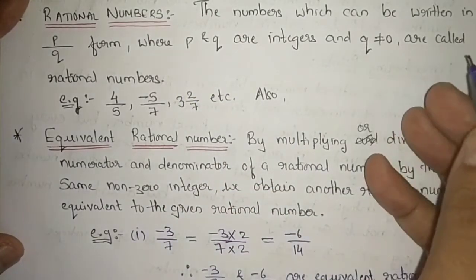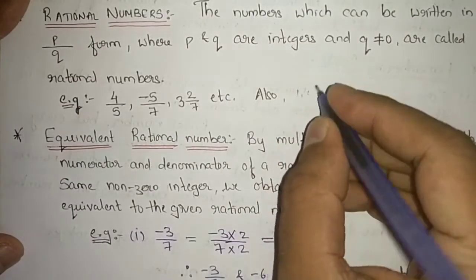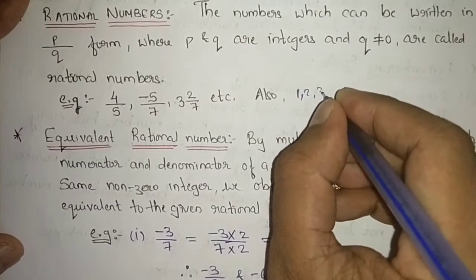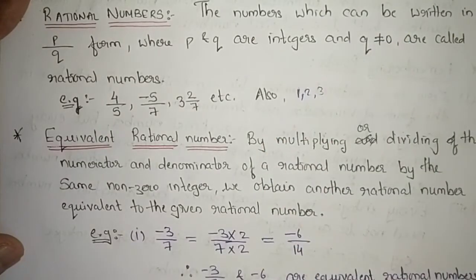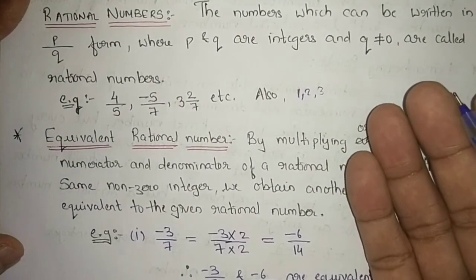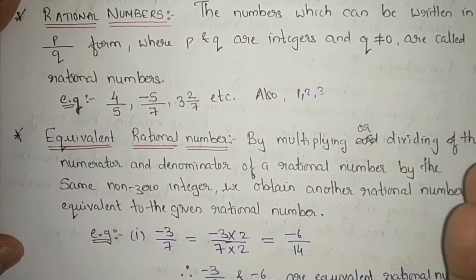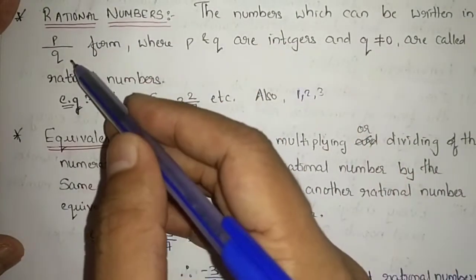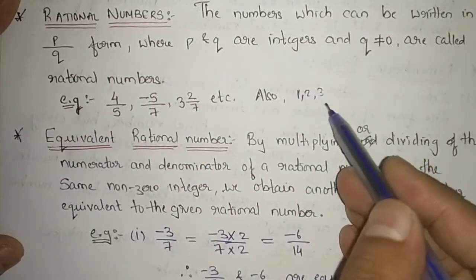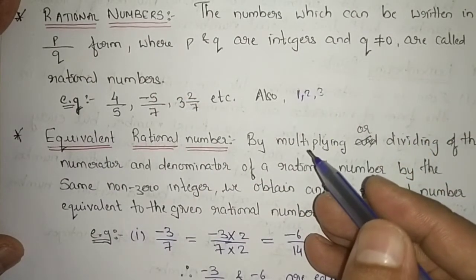Also, all the natural numbers, whether it is 1, 2, 3, whole numbers starting from 0, or integers, can also be rational numbers. Why can it be called a rational number? It is not in p by q form, right? 1, 2, 3, it is not in p by q form. Then why are we calling it a rational number?